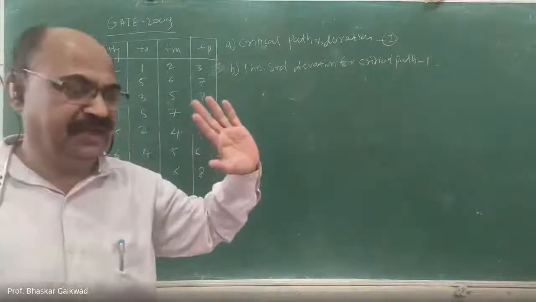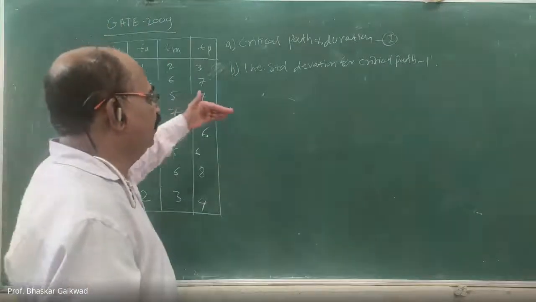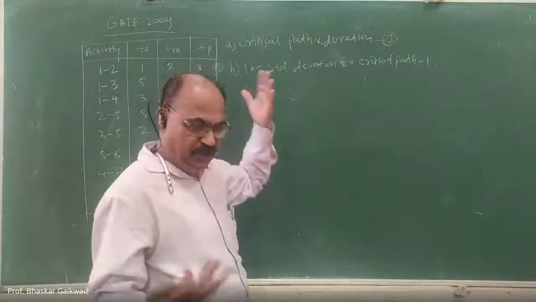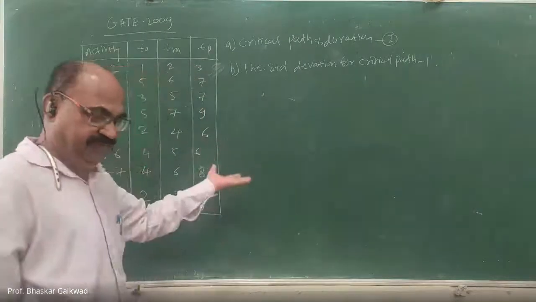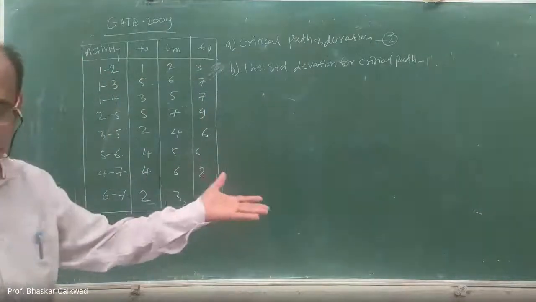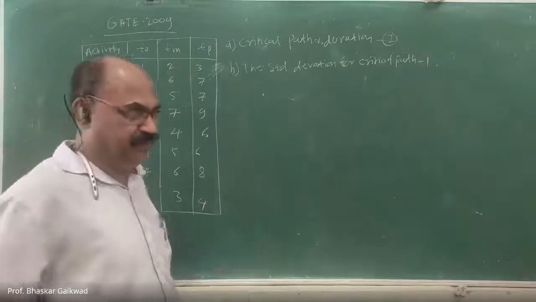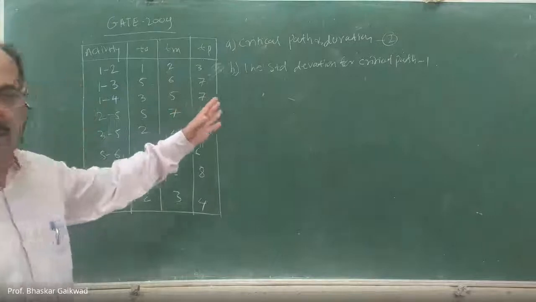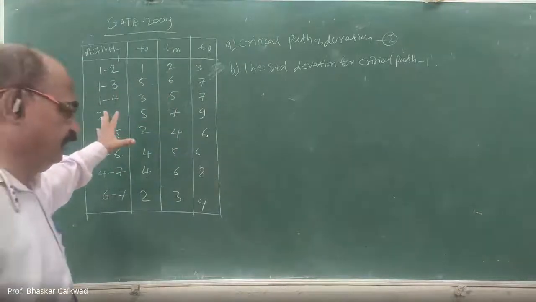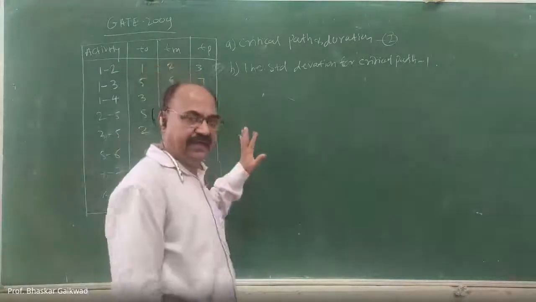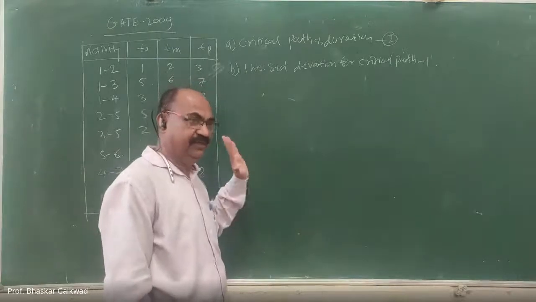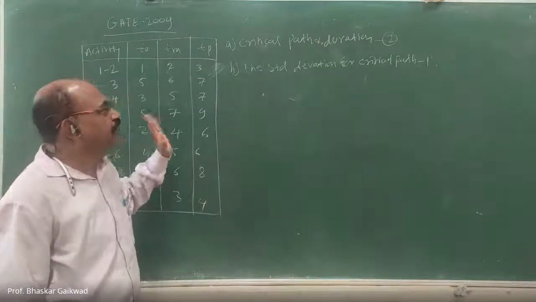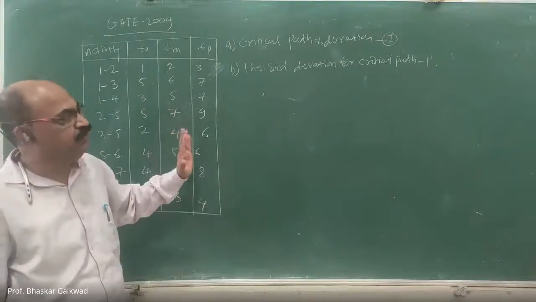In 2009, around 4 to 5 marks were related to only PERT. CPM has different marks. Assignment, transportation, linear programming are different. Maximum around 10 marks are expected in your GATE exam related to this industrial engineering, ORs.